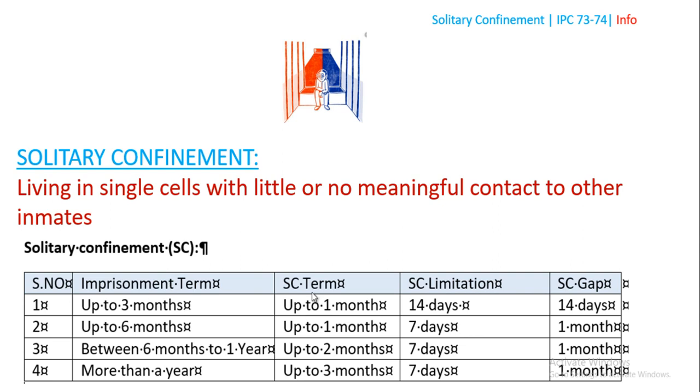Up to 3 months, SC term is 1 month, 14 days at a time, 14 days gap. Up to 6 months, same 1 month confinement time and 7 days gap, 7 days maximum, and 1 month. Between 6 months and 1 year, up to 2 months, and SC limitation is 7 days and then 1 month gap is 1 month. Likewise, more than a year, up to 3 months solitary confinement and 7 days at a time, 1 month should be given gap between 2 terms. Well, now go to the problems.